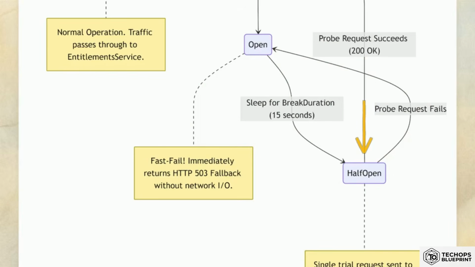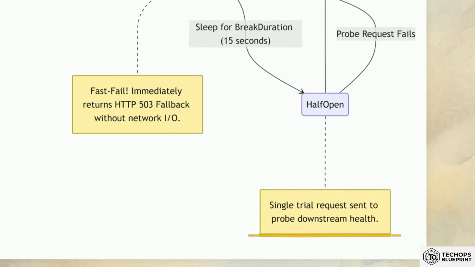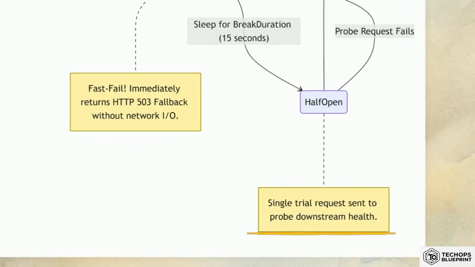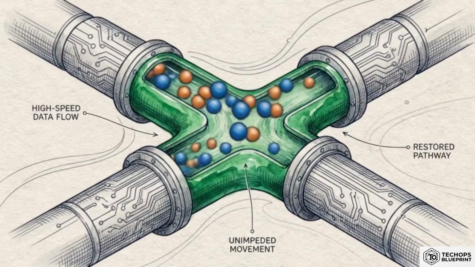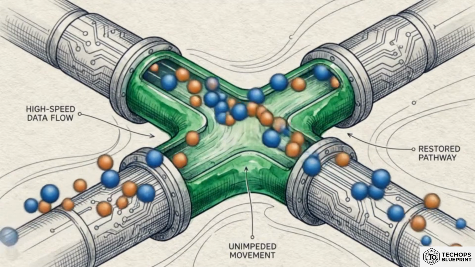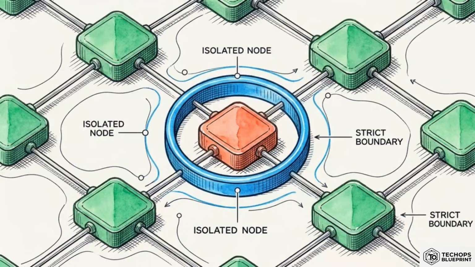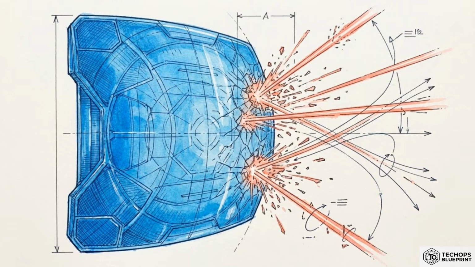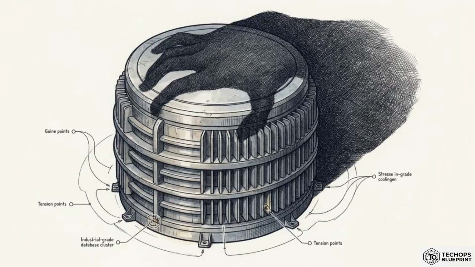After a 15-second cooldown window, the breaker enters a half-open state, letting exactly one trial request through as a downstream probe. If that single probe succeeds, the circuit closes again. Normal traffic is restored automatically, requiring 0 manual intervention from operations. Circuit breakers function as a deliberate amputation mechanism, severing a failing downstream dependency before the outage spreads to the core platform.